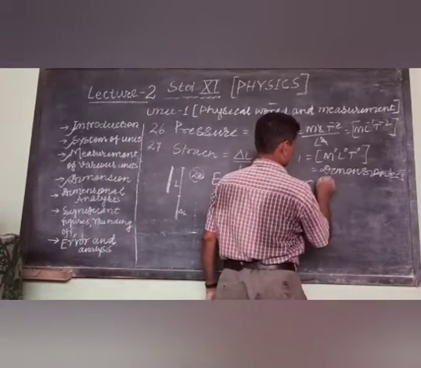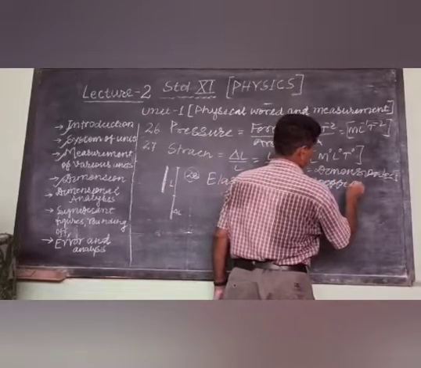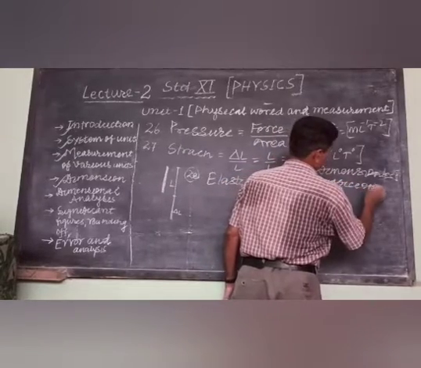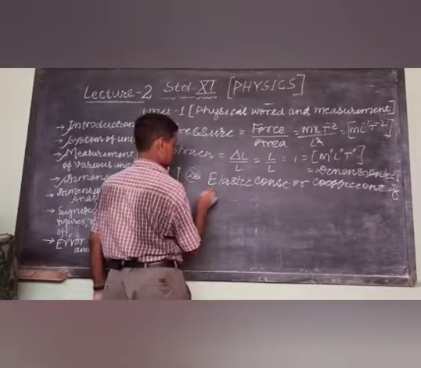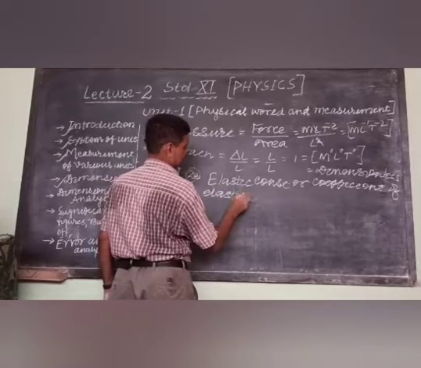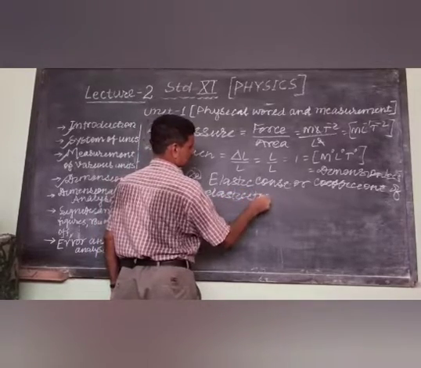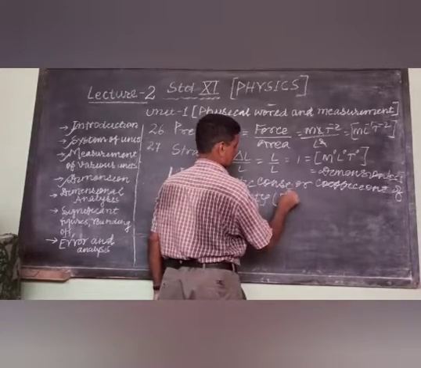We can write it as coefficient of elasticity. It is denoted by capital E.